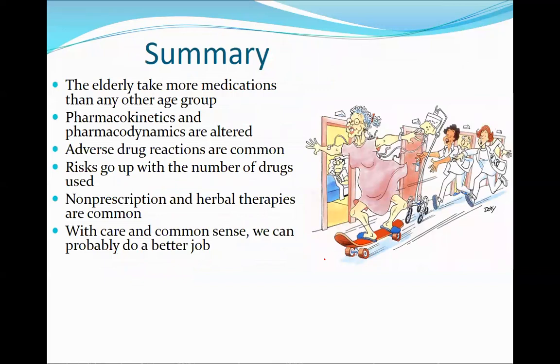When we talk about the elderly population as a whole, one of the major things you need to keep in mind is polypharmacy. Most of the elderly tend to take 4 drugs, 5 drugs, or maybe more than that. And the higher the number of drugs, there's increased incidence of falls, increased comorbidities in these patients, increased drug interactions, increased electrolyte imbalances, and there is always an increased incidence of adverse effects in the elderly population as compared to the younger lot, because the elderly take more medication than any other age group.